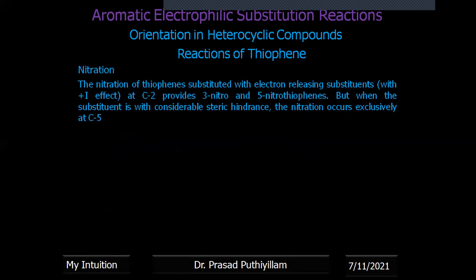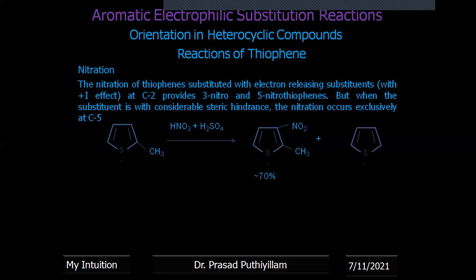Now the nitration of thiophene substituted with an electron releasing group with plus I effect, such as CH3 having plus I effect. With the substituent at C2 position, 3-nitro or 5-nitrothiophene are obtained. Nitric acid and sulfuric acid, the nitrating mixture, will give the NO2 substituent at position 3. 3-nitro is obtained, and 5-nitro derivative is also obtained, but only 30%.